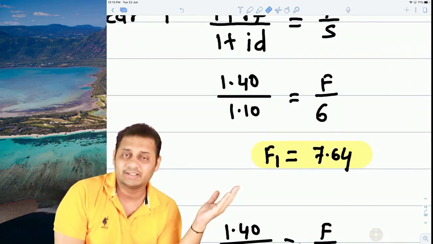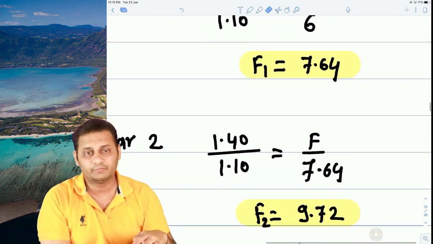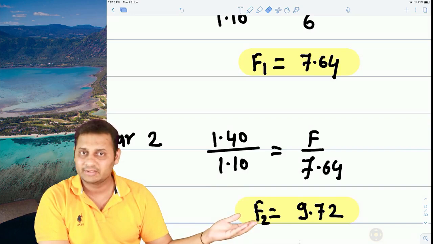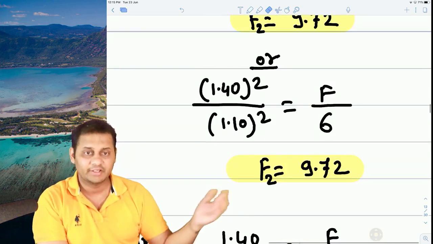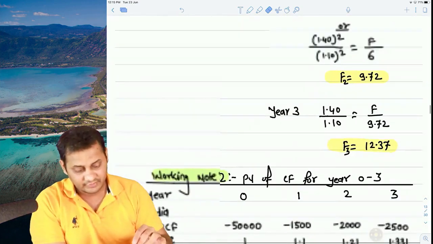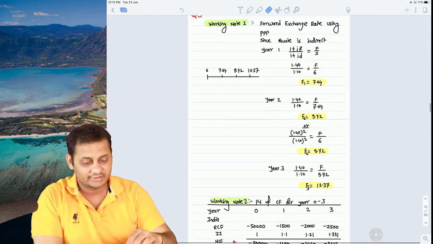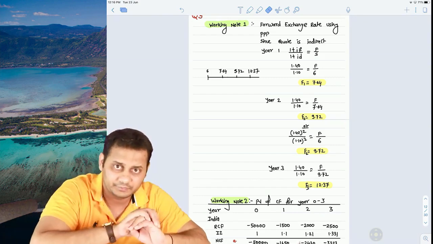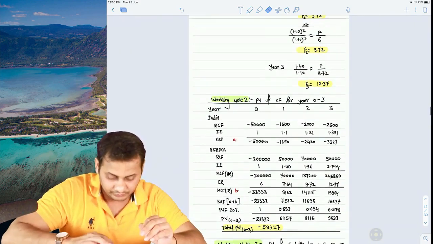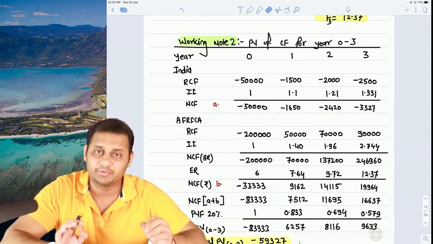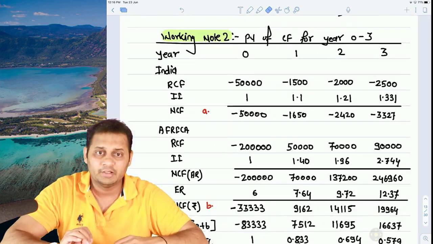We will be using it as the spot rate for the first year. Then with the help of that spot rate or forward rate, we calculated the second year's forward rate. With the help of that, we calculated the third year's forward rate, that is 12.37. So in the first working, what we did is calculate the exchange rate for year 1, year 2 and year 3. Okay. Now, the present value of cash flows for year 0 to 3, first part.